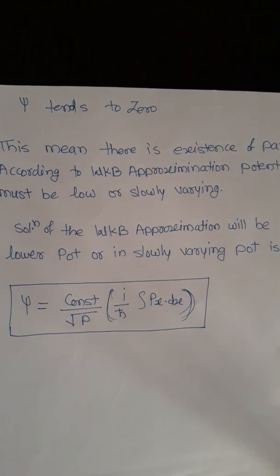Then the next condition is E is equal to V of x, that is, E minus V of x is equal to 0, and you know that psi tends to 0. This means the existence of the particle according to WKB approximation: the potential must be low or slowly varying when psi tends to 0. And if psi tends to 0, the solution of WKB approximation for a lower potential or slowly varying potential is psi is equal to constant upon under root p, into e to the power i upon h cross integration of p of x into dx.